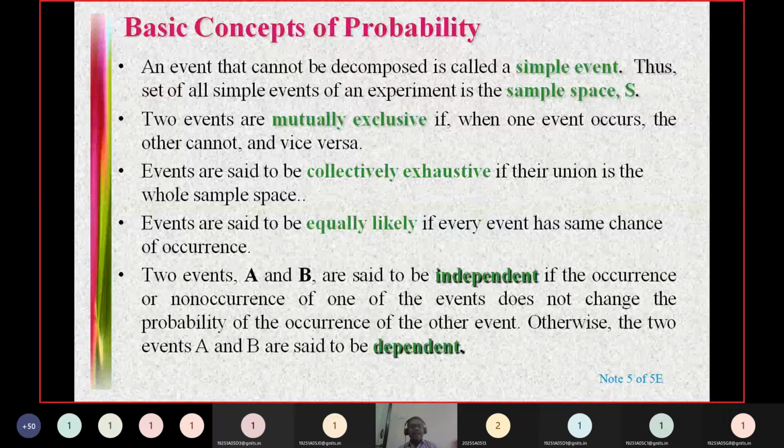A standard example for this is taking balls consecutively from a box containing balls. If you are taking balls consecutively without replacement, those events are going to be dependent events. Whereas if you are making those trials with replacement, say there are some white colored and red colored balls, and you are taking a ball and replacing it back before performing the next trial, then the outcomes of those trials are said to be independent events.